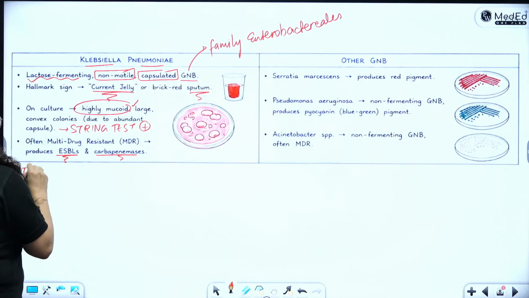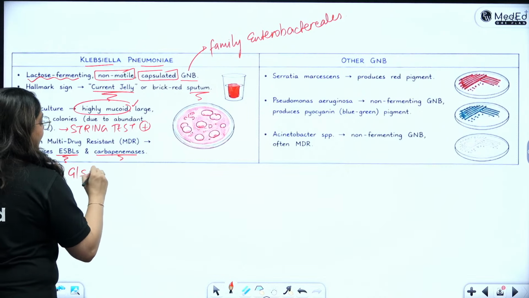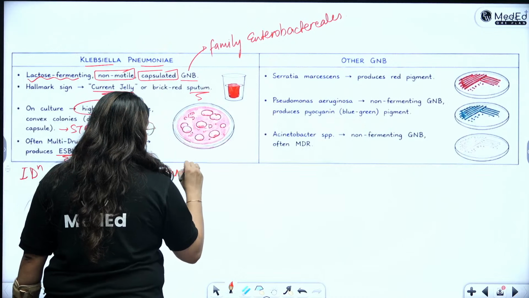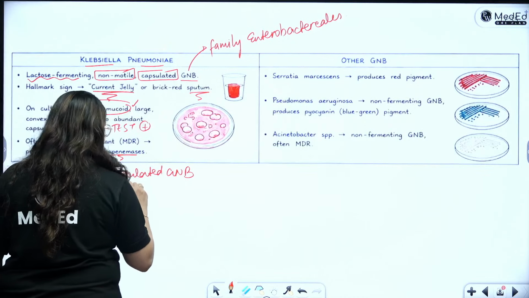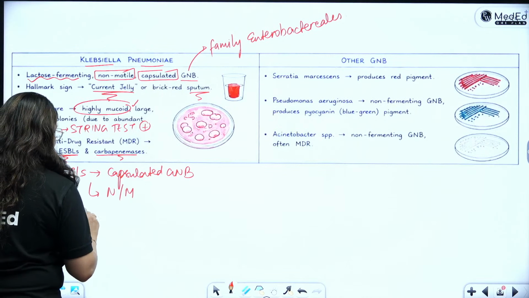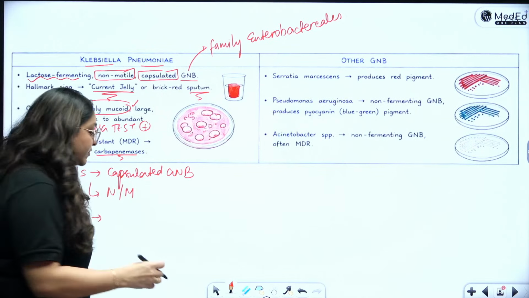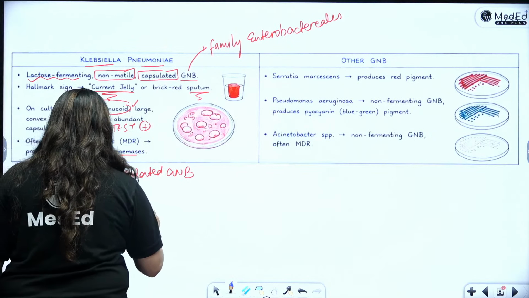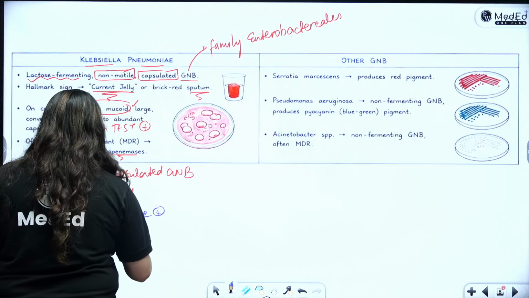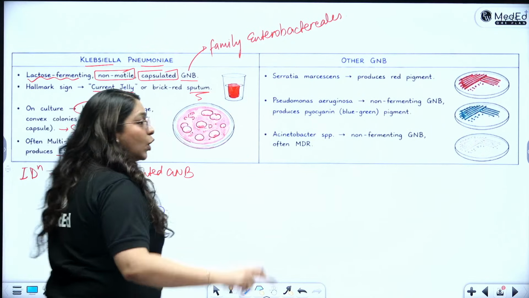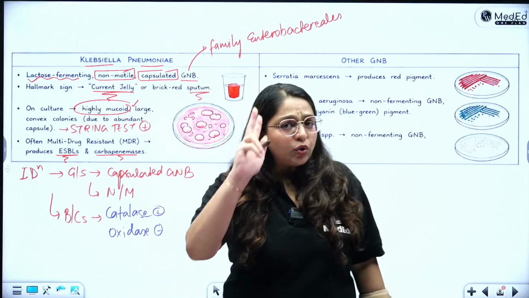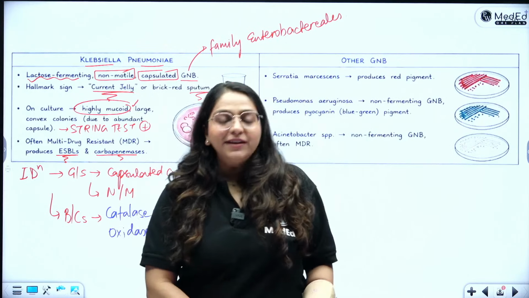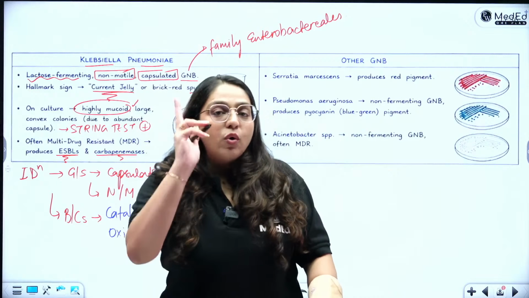So if you have to do identification of it, what will you see? On gram stain, I am seeing capsulated gram-negative bacteria which are non-motile. Now, for the biochemical reactions, very easy. We will write all the reactions of enterobacterials. Catalase: they are all catalase positive. They are all oxidase negative. Now, who will write in the chat box the only 2 exceptions among enterobacterials? It's a fun question. All enterobacterials follow common rules, but there are 2 outliers. What are they?